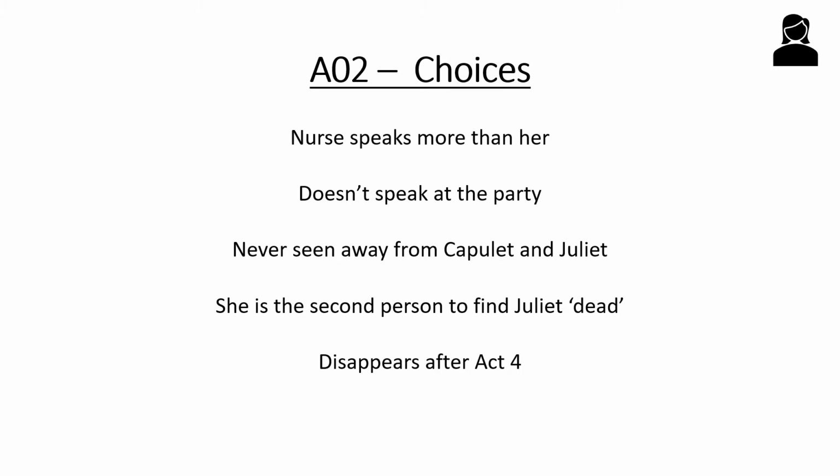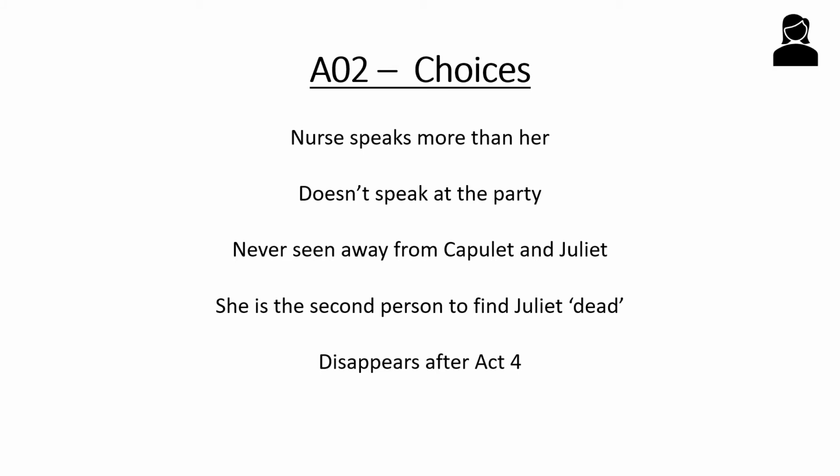Yet the way that Shakespeare shows us in that scene is that maybe there is a particular order to show how much they care. And another choice is the fact that, like other characters in this play, they disappear. Why does she disappear after Act 4? I tend to think that both the nurse and Lady Capulet disappear from the story because they can't possibly cope. But another way we can view it is that maybe their roles are just confined to the house, and so they wouldn't go to the tomb in Act 5 to resolve things.